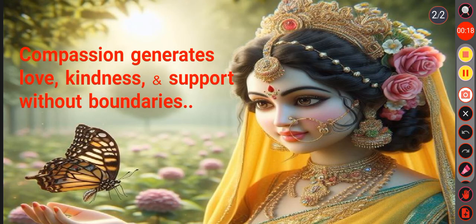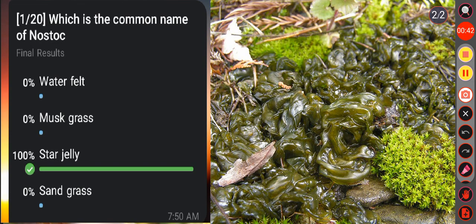Before we get into the discussion, let's start with a beautiful message. Compassion generates love, kindness and support without boundaries. So, compassion is the bridge that connects hearts, dissolving selfishness and building strong relationships with others by love and kindness.